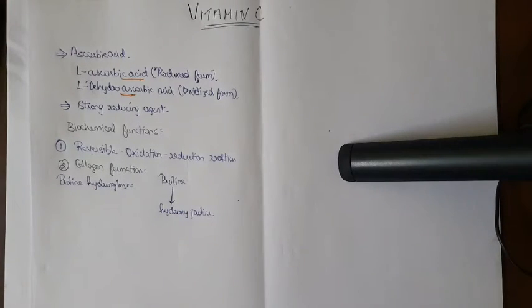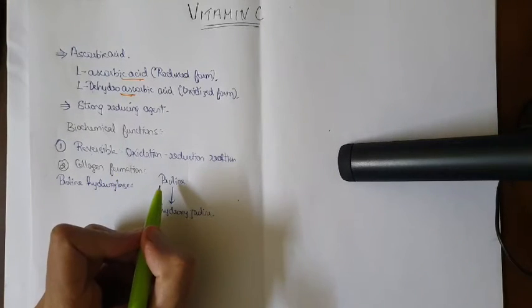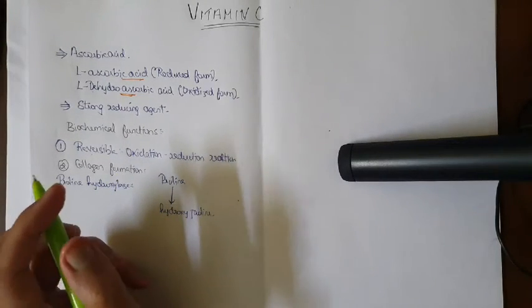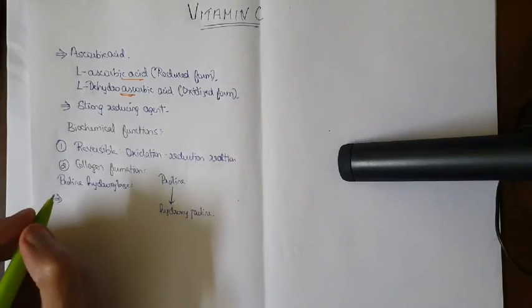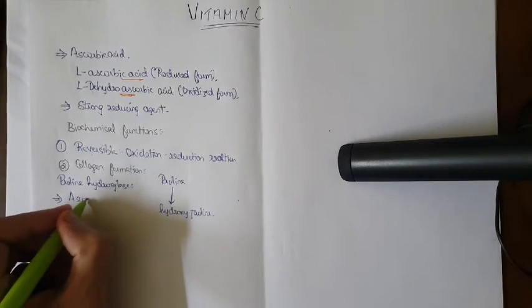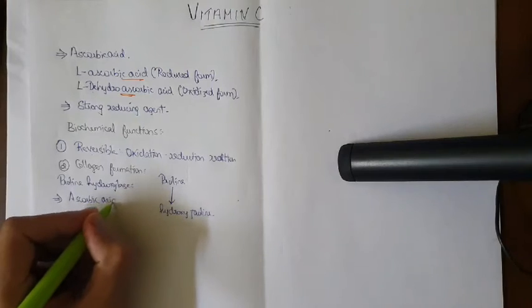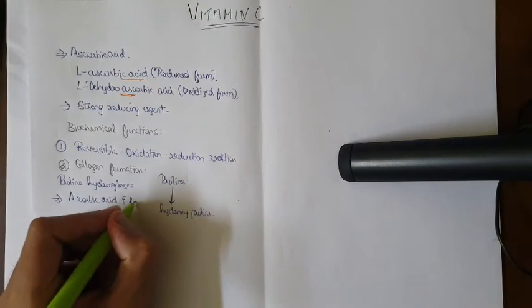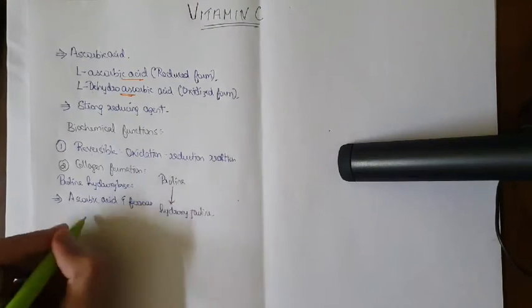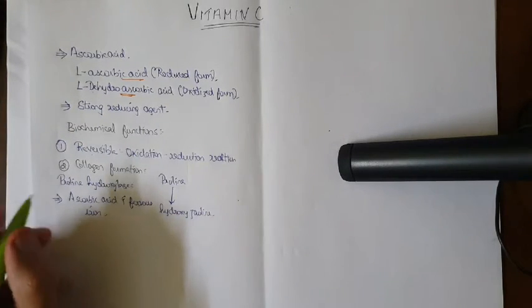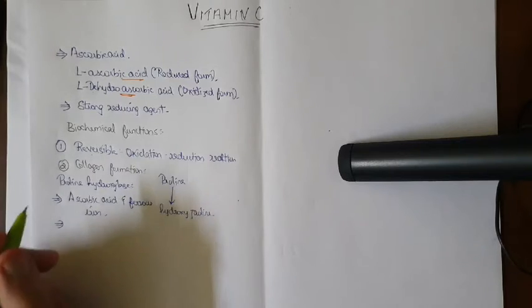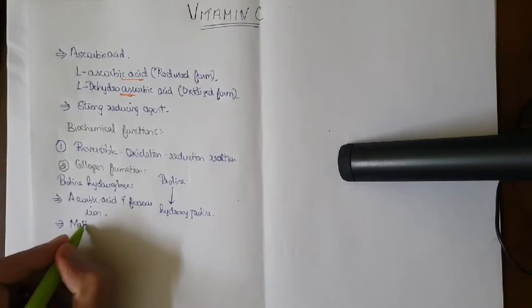This proline hydroxylase catalyzes the hydroxylation of proline on the collagen. The important cofactors are ascorbic acid as well as ferrous iron, and it is also essential for the maturation